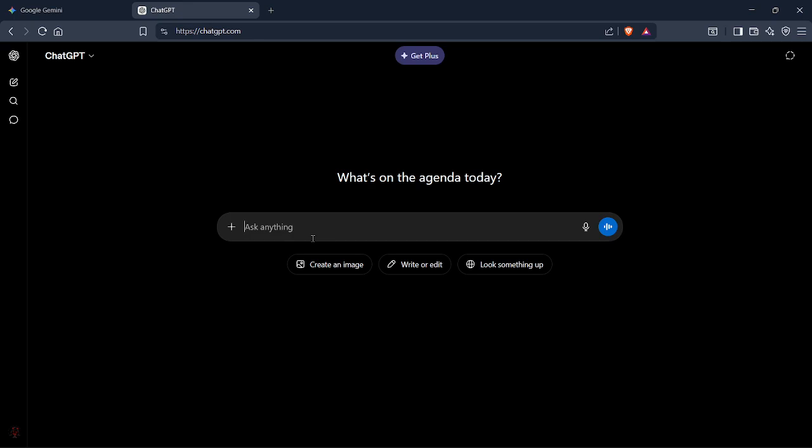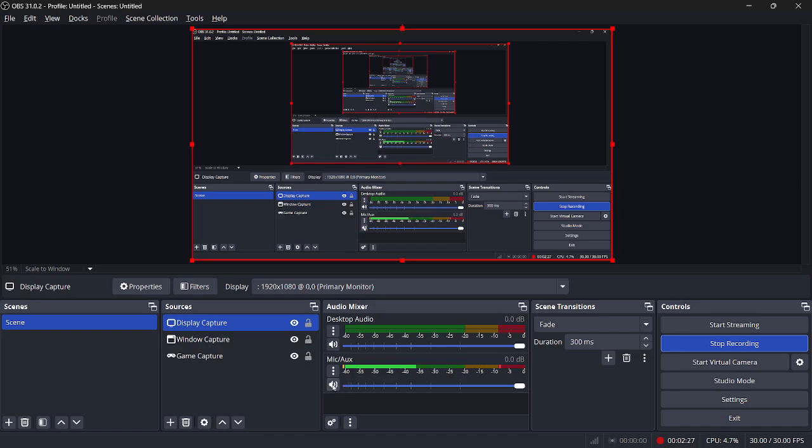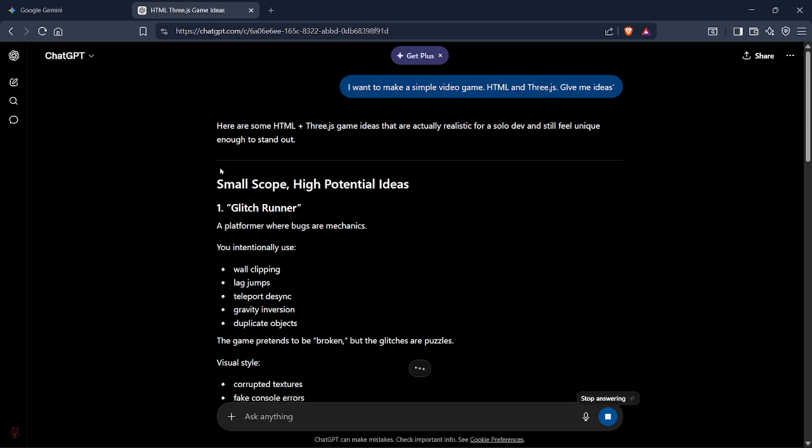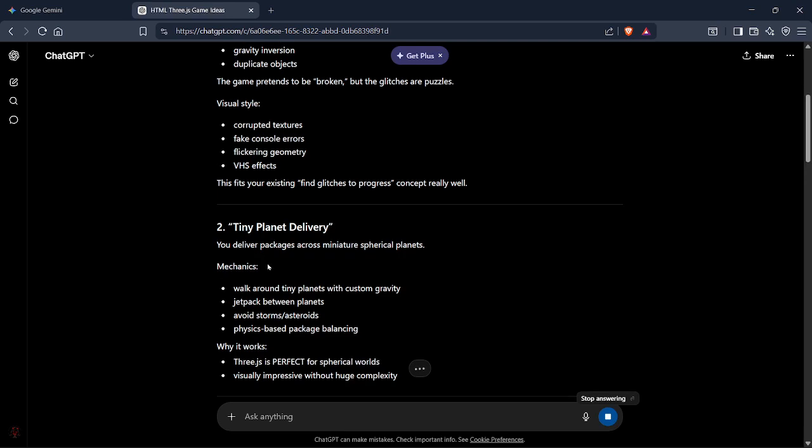So let's message ChatGPT for an idea. I want to make a simple video game in HTML and three.js. Give me ideas. Alright, let's see what ChatGPT tells us. Alright, so glitch runner. Wait, yeah, I have already made this. I'm not gonna do this right now.